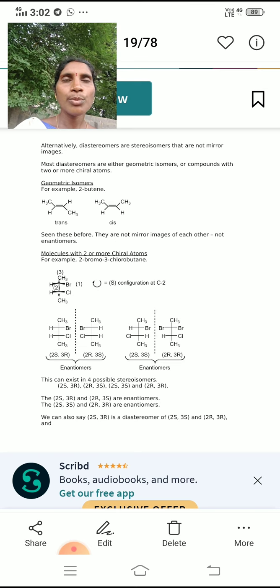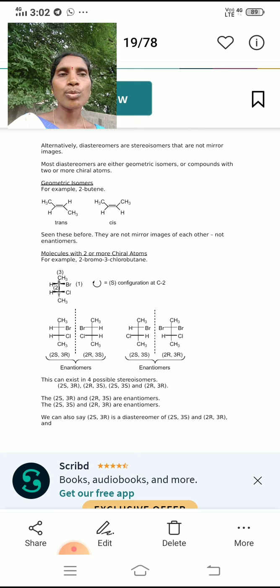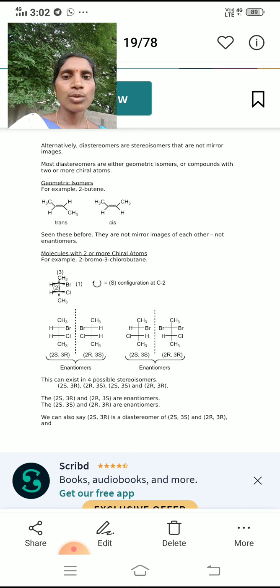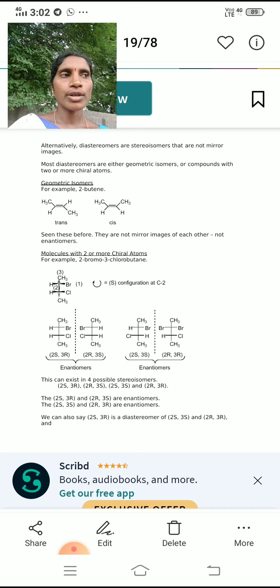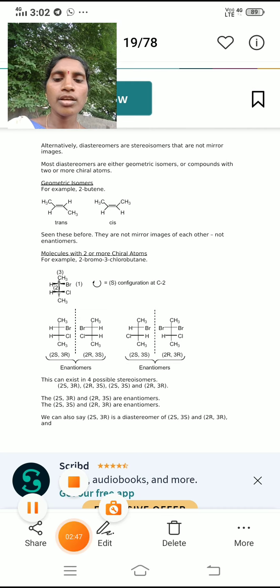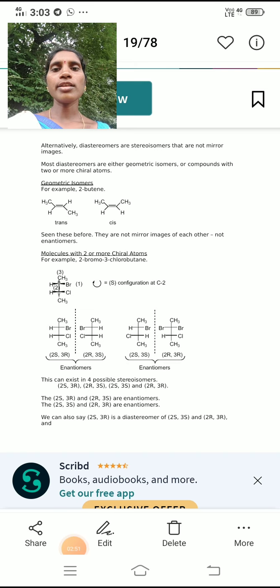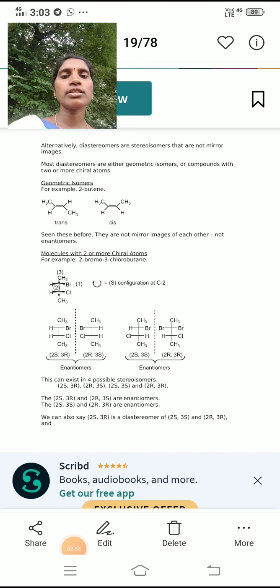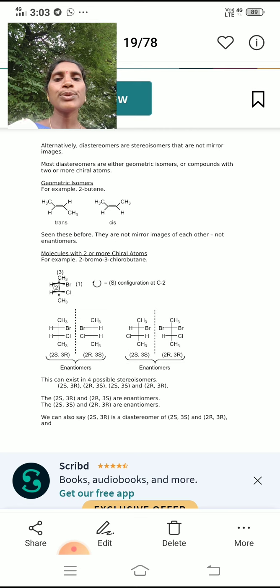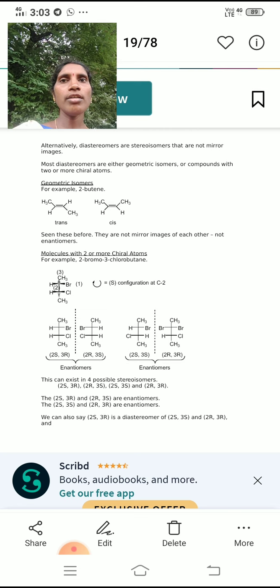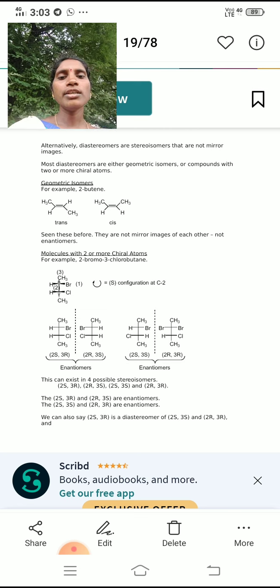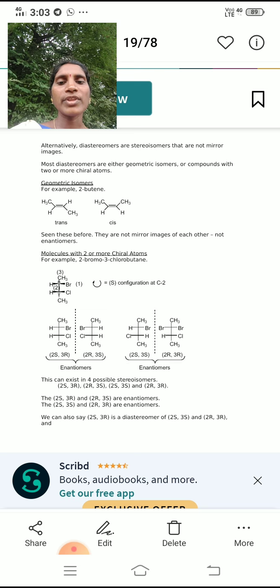One methyl group is on the top and the other is on the bottom. Whereas in the cis isomer, the two methyl groups are on the same side of the double bond.